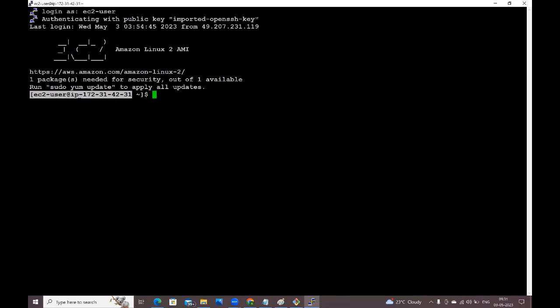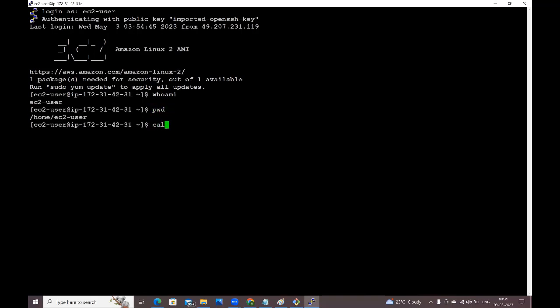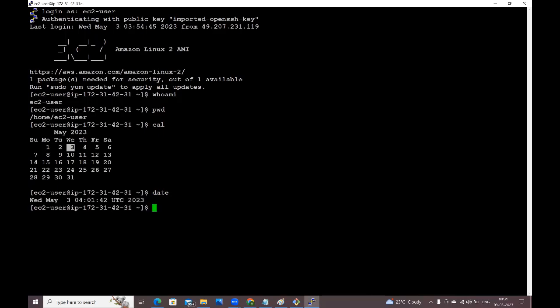This is our Linux virtual machine. ec2-user, and this is the IP address of the Linux virtual machine. Here you can practice all the commands: whoami, pwd, cal, date. All the commands you can practice from here.